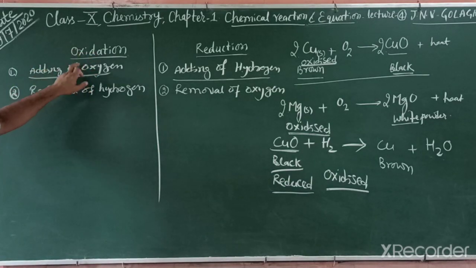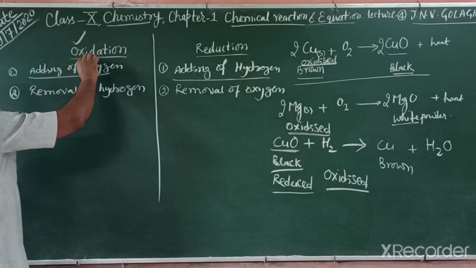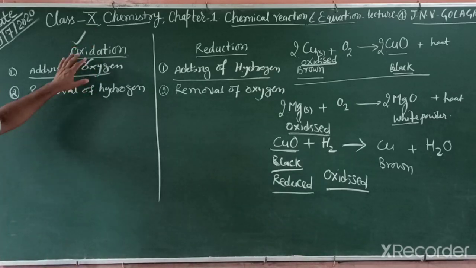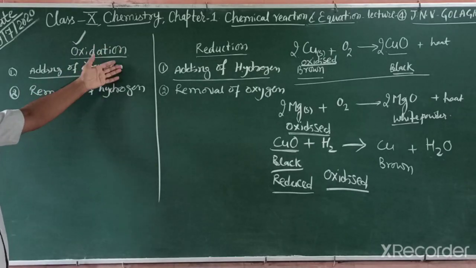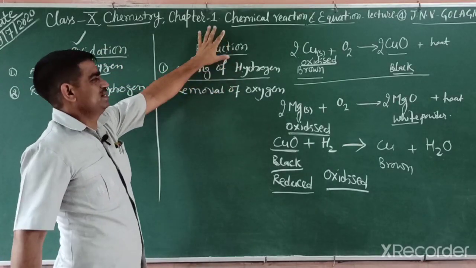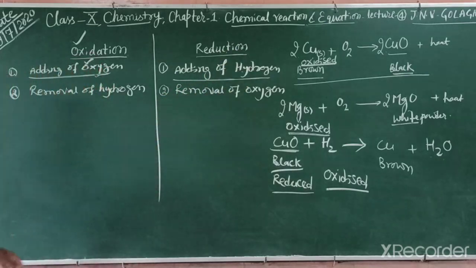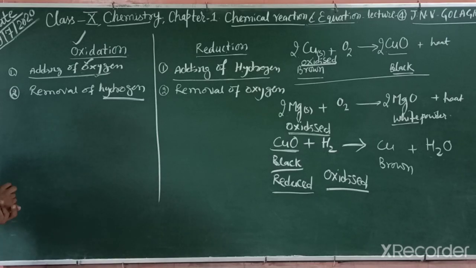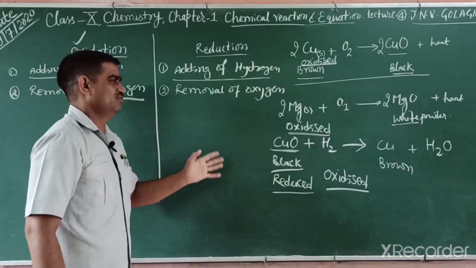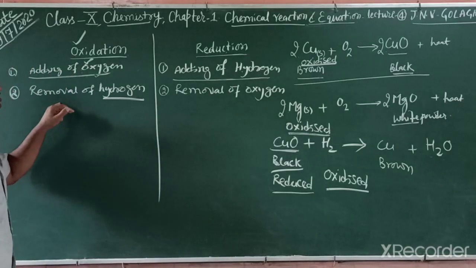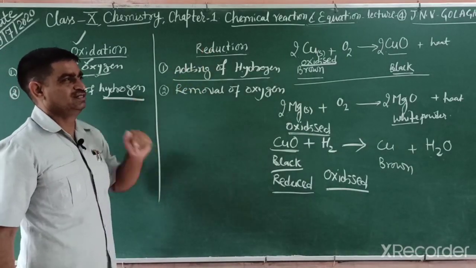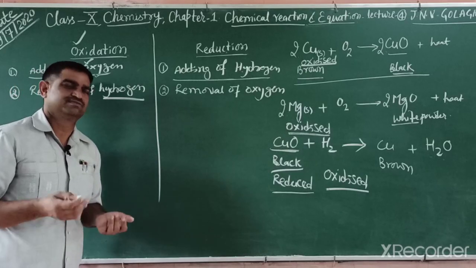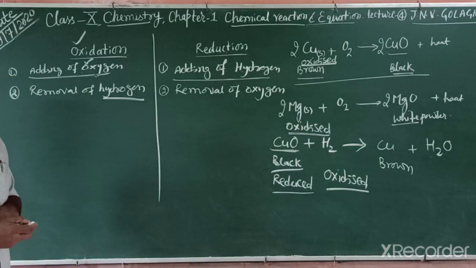So students, there is a very easy definition for oxidation: adding of oxygen. Easily correlate O in oxidation with O in oxygen. So adding of oxygen is known as oxidation. The other one is hydrogen: adding of hydrogen is known as reduction. In the other way, removal of hydrogen is also oxidation. If there is no adding of oxygen, like this one, removal of hydrogen is also known as oxidation, and removal of oxygen is reduction. But with this definition, sometimes we get confused and we can't define all reactions by this definition.